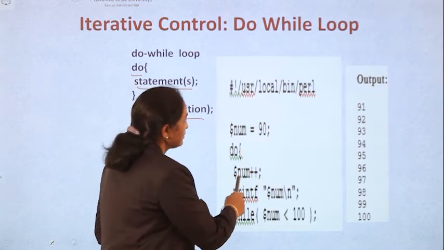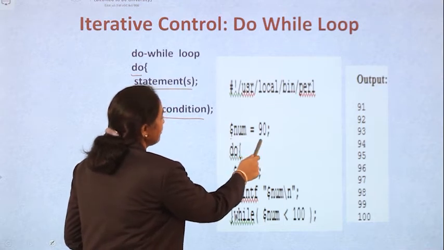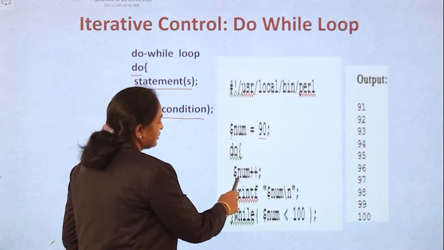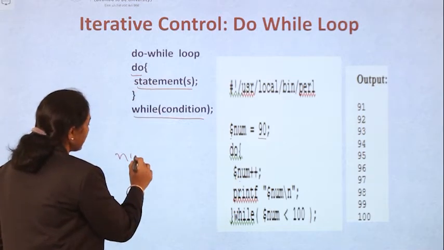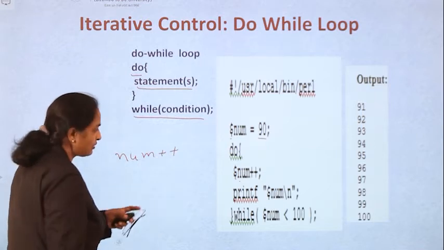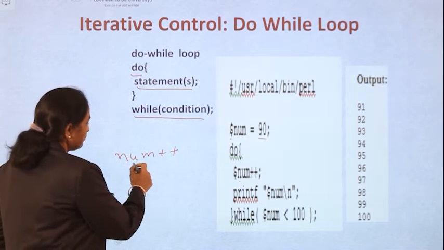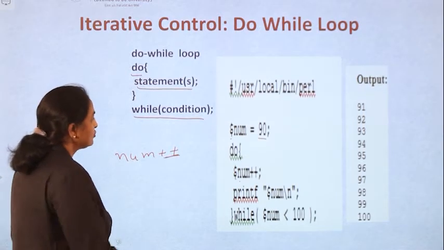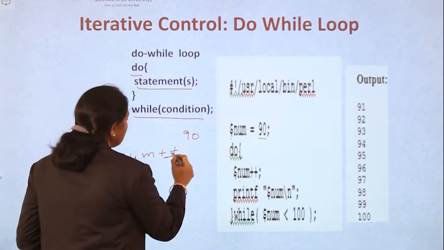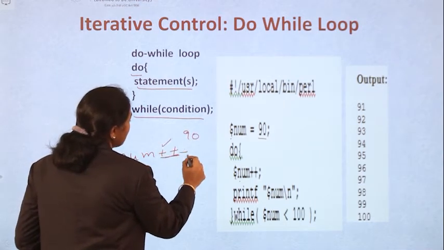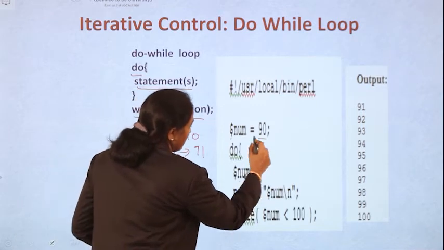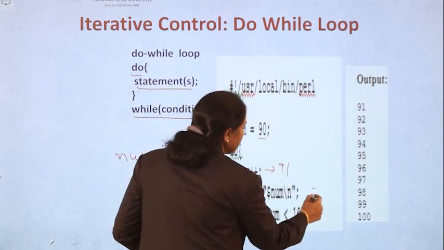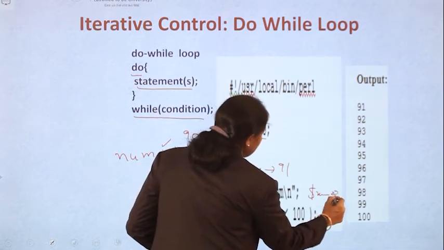Now coming to here, you have a variable number, which you initialize with 90. Next, you increment this number with number plus plus. This is the unary operator. Whatever number is there will be post incremented. So your number is 90. The first time, after coming over here, it becomes 91. So if you print your number here, it is 91.